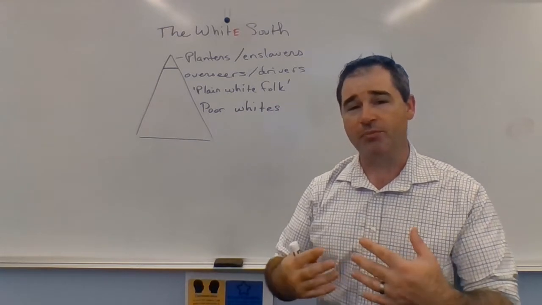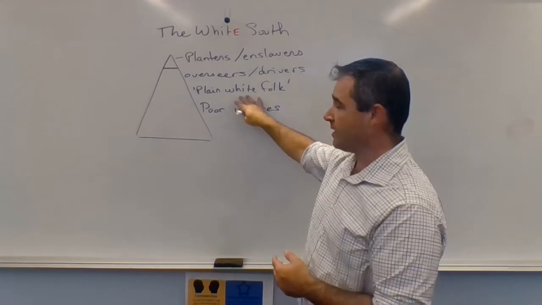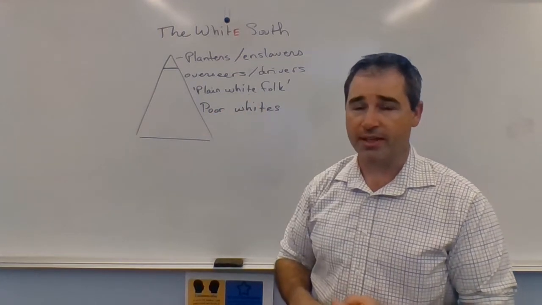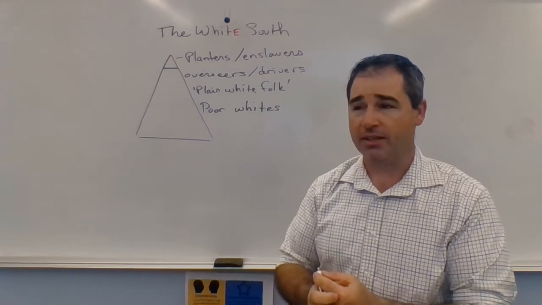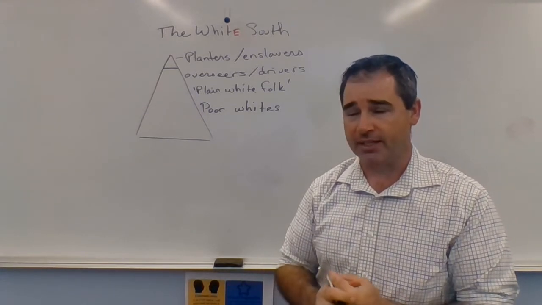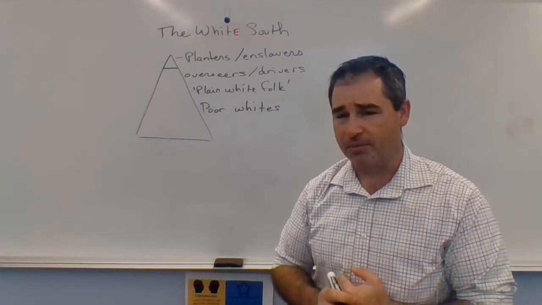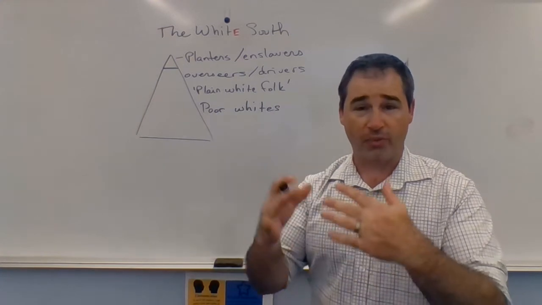And then below them, there are the plain white folk. These are the people that might have a slave or two that they possessed. They were the enslavers there, but they only had a few people that they had enslaved. And they were looking to work their way up the hierarchy.